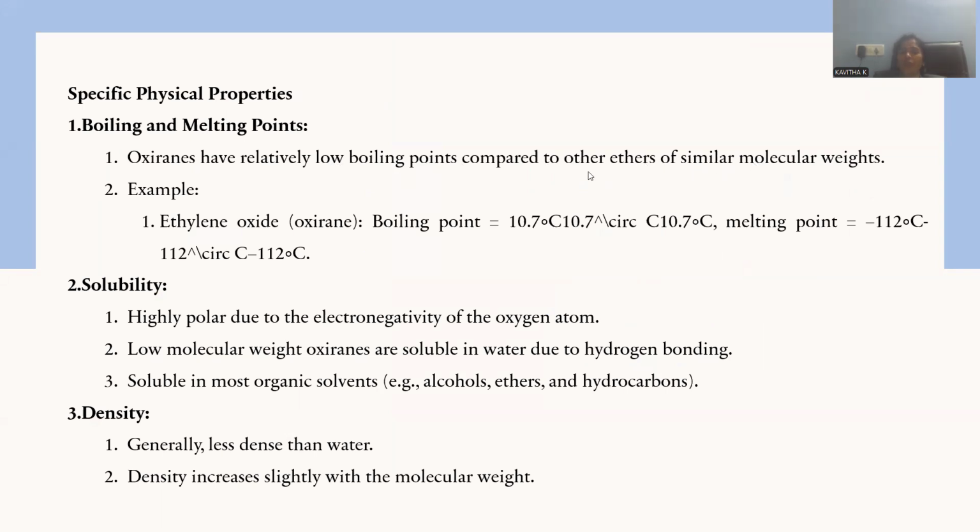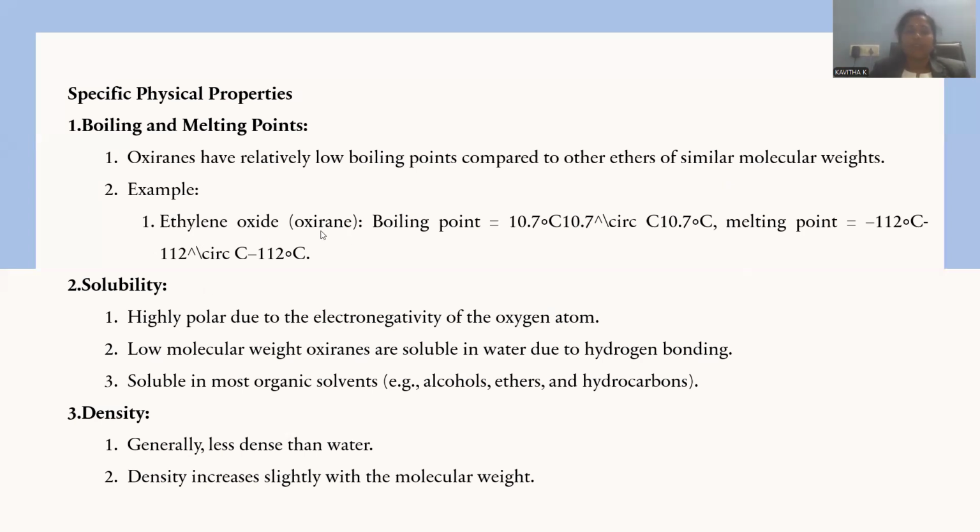Though the molecule is open chain and the cyclic one has a lower boiling point in comparison to the open ethers. Though molecular weight is resembling each other, cyclic ethers have a low boiling point in comparison to the open ether molecules. That is purely because of ring strain. They could open the ring by cleavage of that ring system and immediately volatilize, immediately vaporize, so that boiling points are extremely lower for the cyclic epoxides.